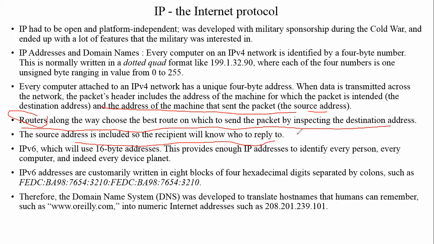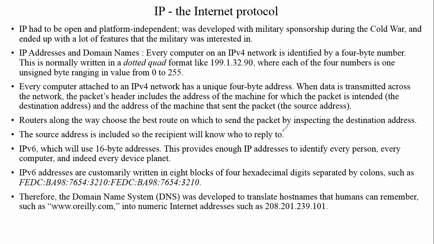Suppose computer A is trying to transmit data to computer B. Then the destination computer should know from which computer data is received, and the sender computer also knows to where data is going. That's why the sending and receiving IP addresses should be there.